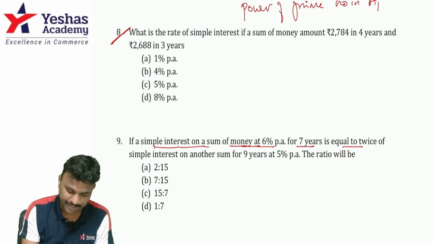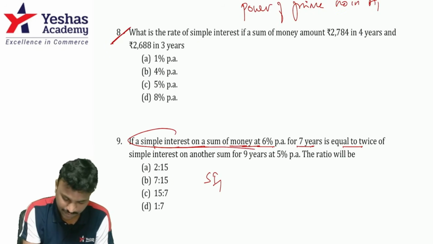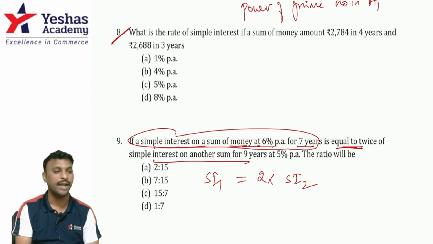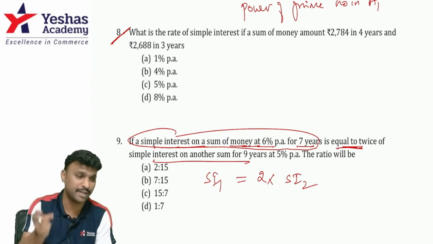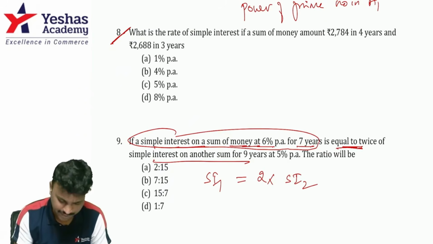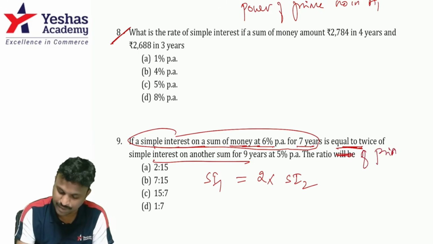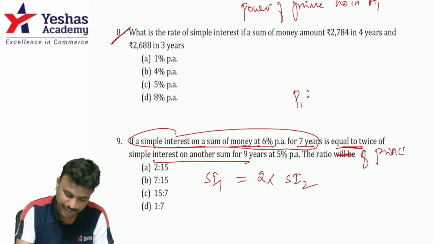SI1 is equal to twice, that means 2 into simple interest on another sum, that means SI2. All right, so there are two SIs. First SI is 2 times the second SI. So have they given the principal? The ratio of principals, that means P1 is to P2, is asked.